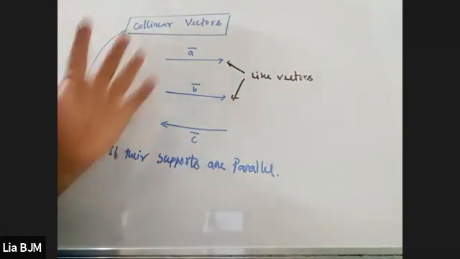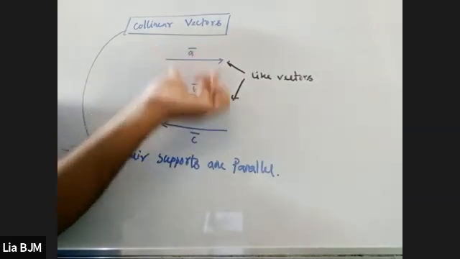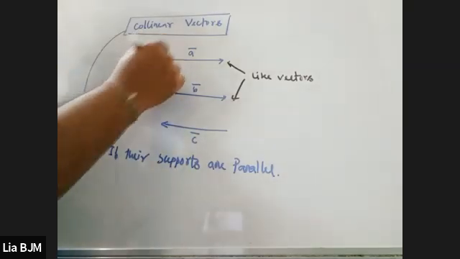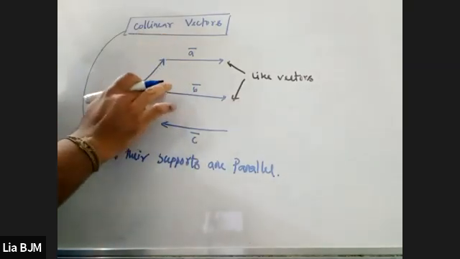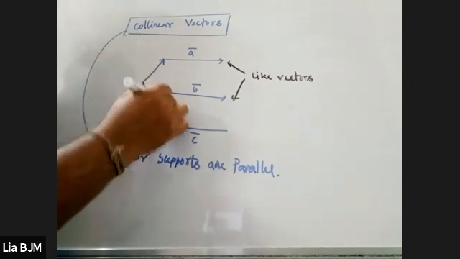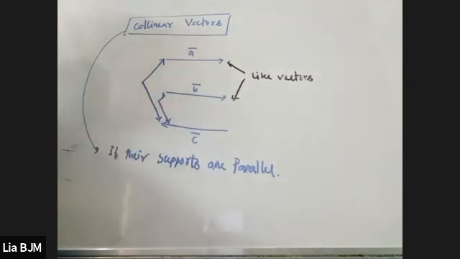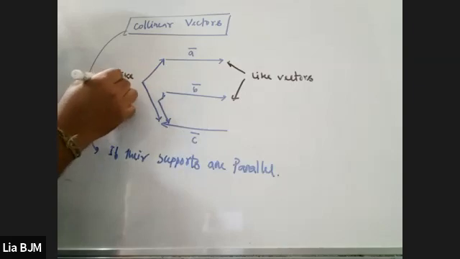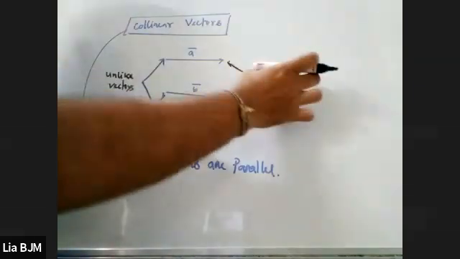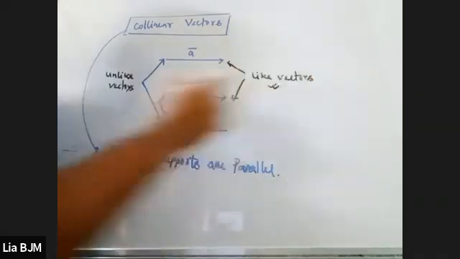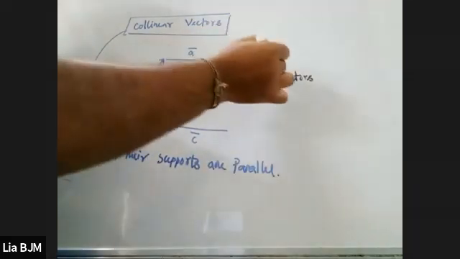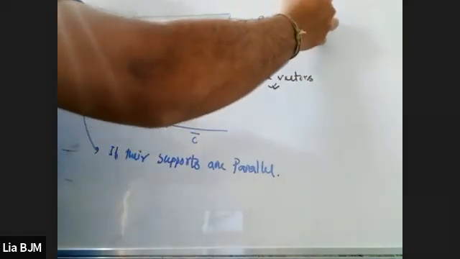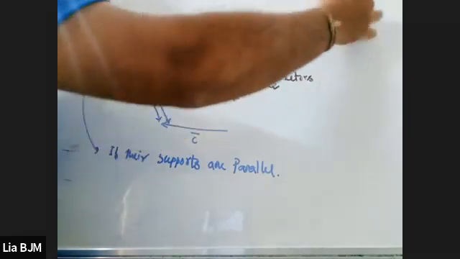Among these, whichever have the same direction are called like vectors. And whichever have different directions, as you can see here A and B, A and C, and B and C have different directions, so they are called unlike vectors. Clear? But you should know one thing: like vectors and unlike vectors are part of collinear or parallel vectors. Don't forget that. Do you understand that?